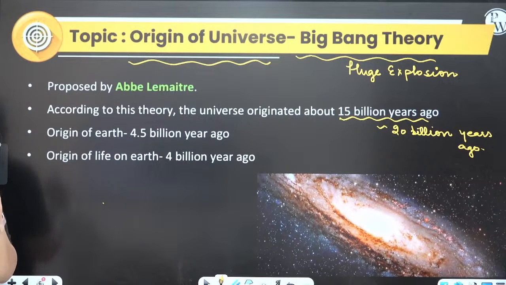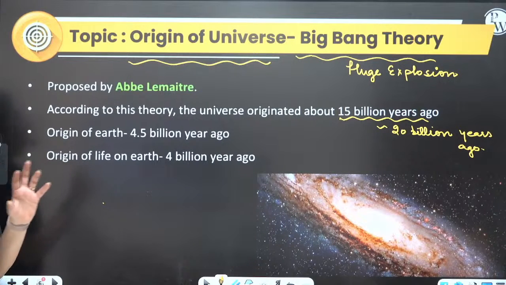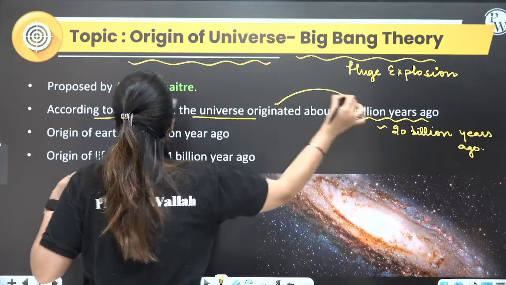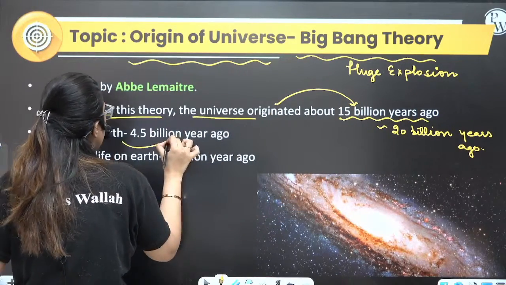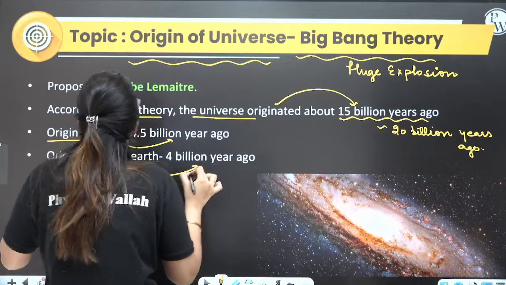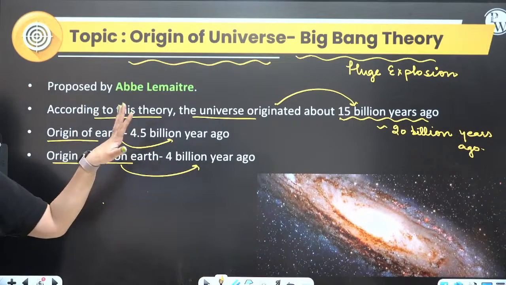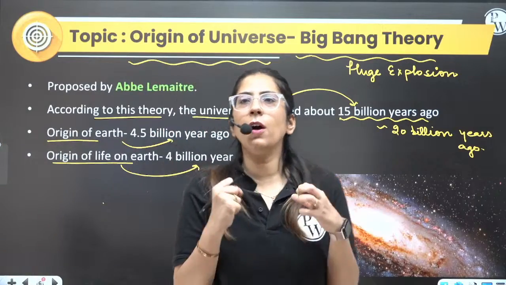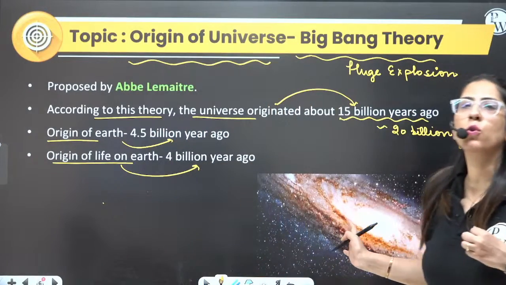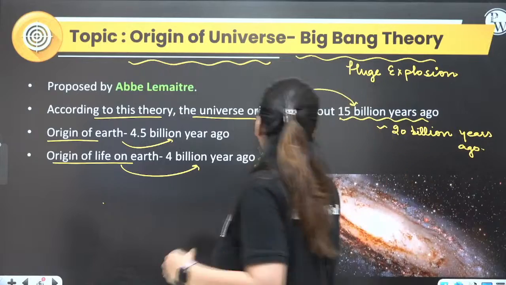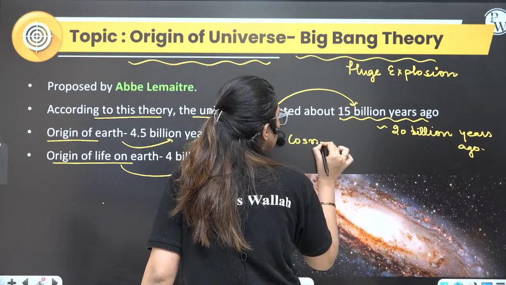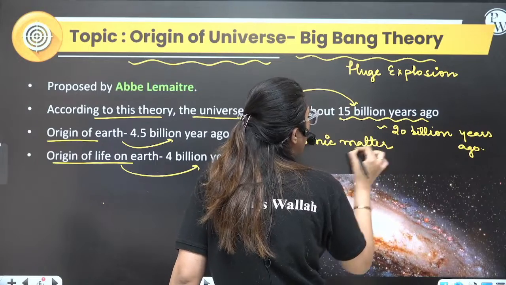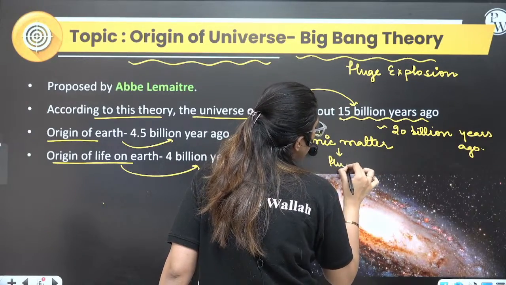Okay? Now, Big Bang theory is all about what? This is a theory. According to this theory, the origin of evolution at this particular time, the origin of earth is also given, the origin of life is also given. Now what do we mean by the Big Bang? Big Bang means some cosmic matter came, and because of that cosmic matter there was a huge explosion.